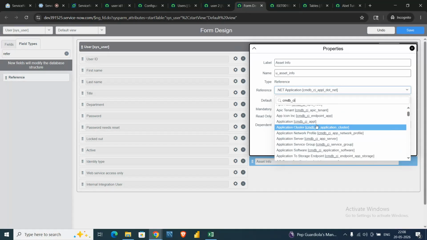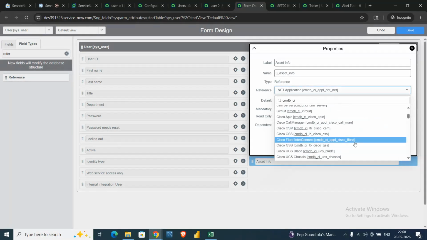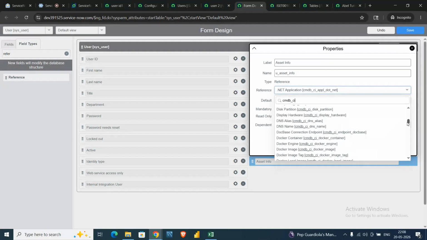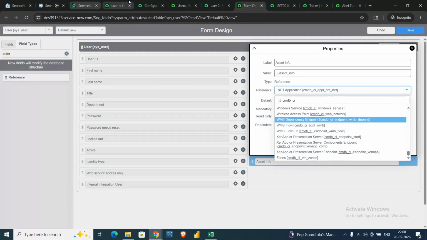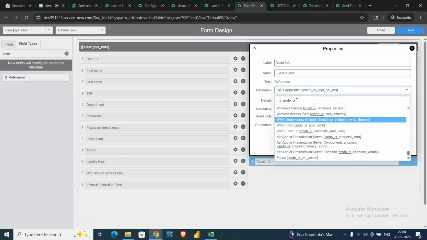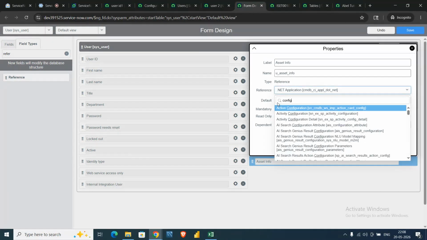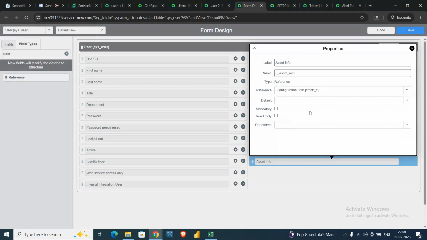There are a lot of CMDB CI tables. Okay, here is the Configuration Item table. Let me select that one.